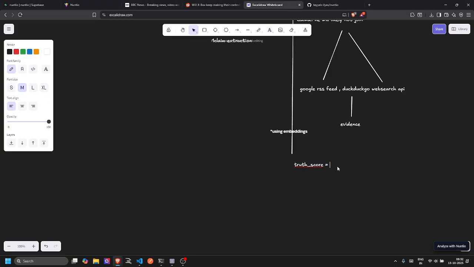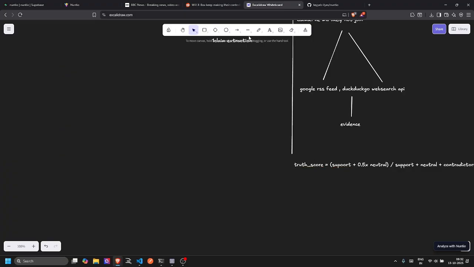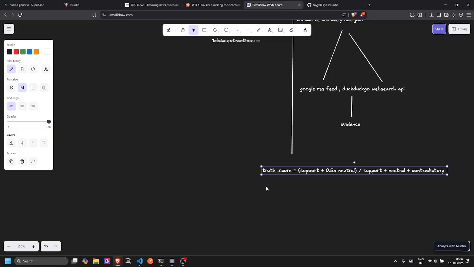So truth score in our case is the support plus 0.5 x neutral, divided by the support plus neutral plus contradictory. So this is the score that we are calculating for our truth score.